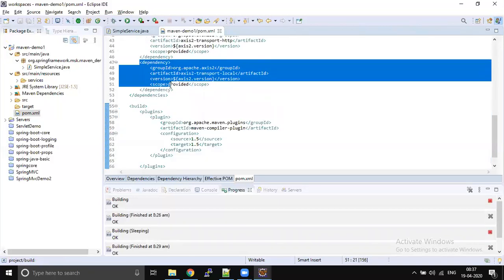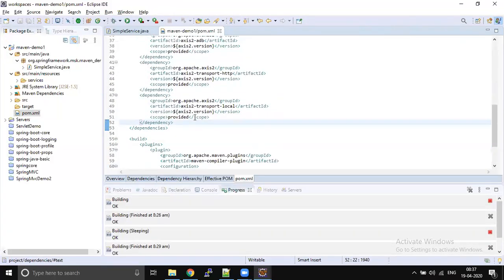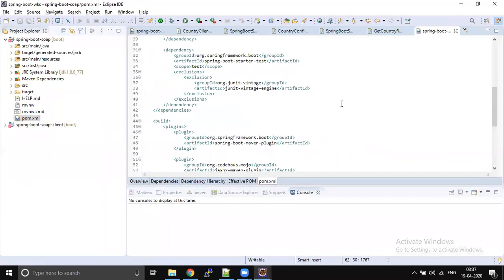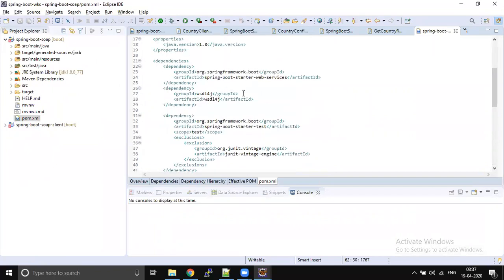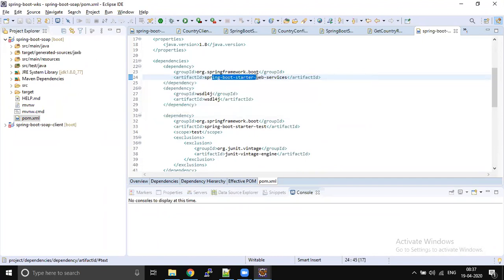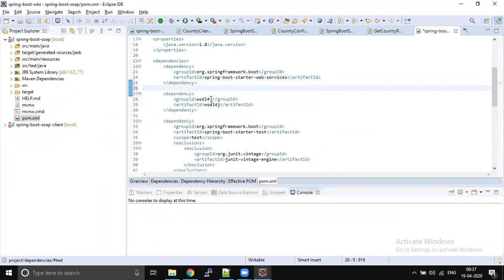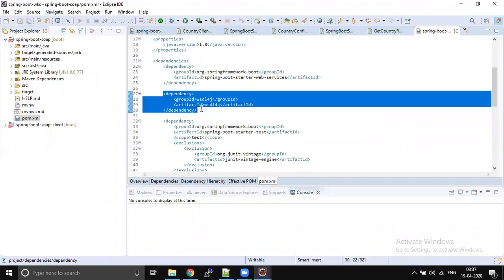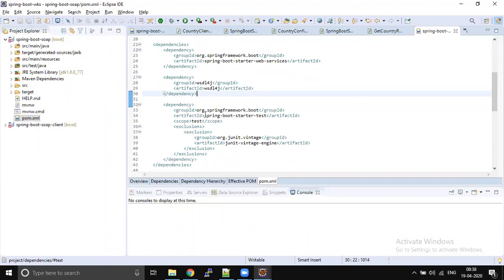Now, maintaining the dependencies. Here we are developing a Spring Boot application. I have added Spring Boot web services, because I am developing Spring Boot SOAP web services, and this internally uses a WSDL jar. That's why I'm adding this dependency. And here I'm going to write some test cases, so I define Spring Boot test.